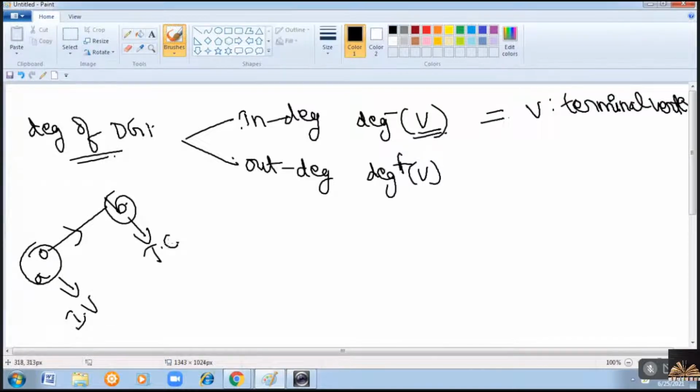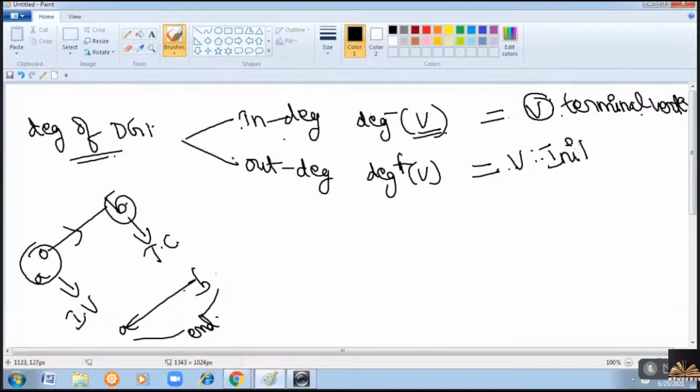In case of an undirected graph, we'll call both A and B endpoints. Right? Now the in degree is the number of edges where V is the terminal vertex. Similarly, out degree is the number of edges with V as initial vertex.